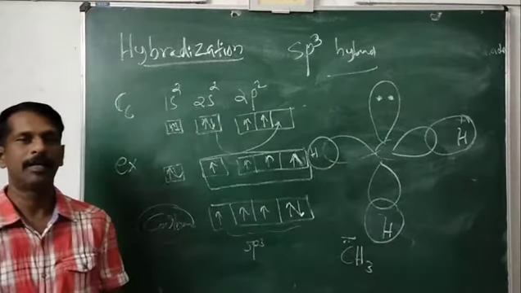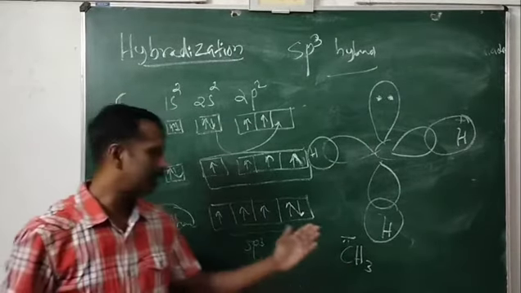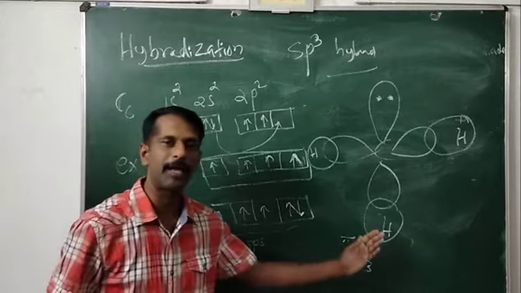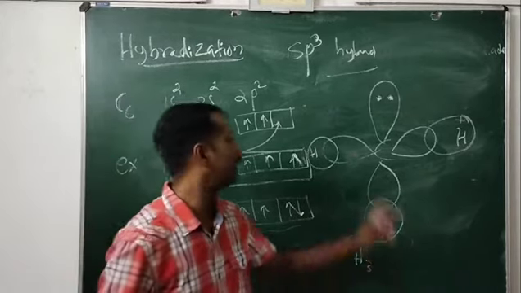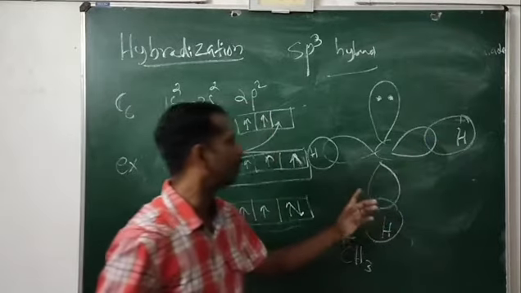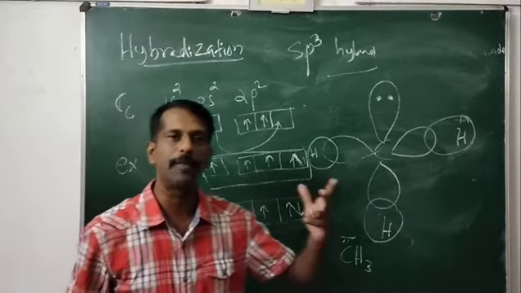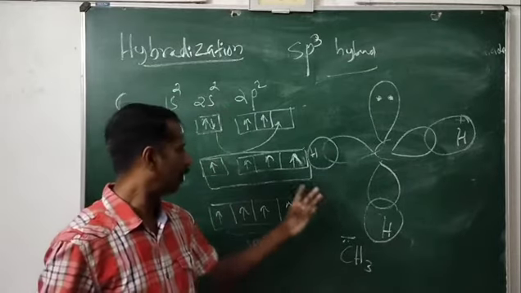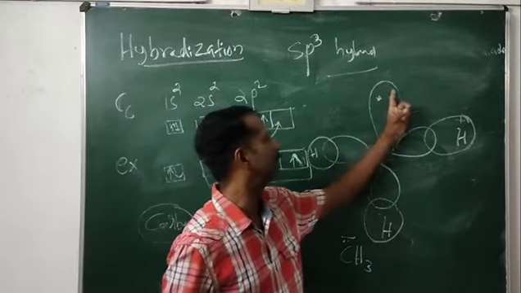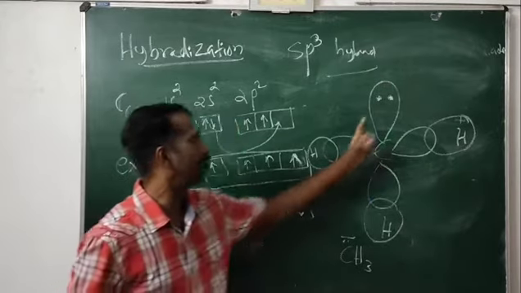I think it is clear to you. There are four sp3 hybridized orbitals. Out of the four, three are utilized for making three sigma bonds, and the fourth is containing the unshared pair of electrons.